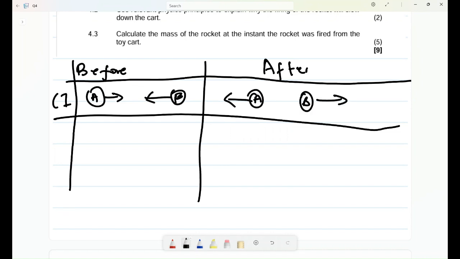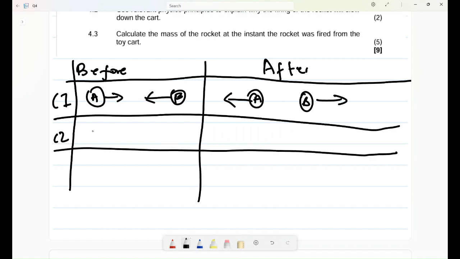The important part is that before, they had their independent momenta. They have different momenta, and after the collision they also have different momenta again, because they are moving with different velocities and have their respective masses.